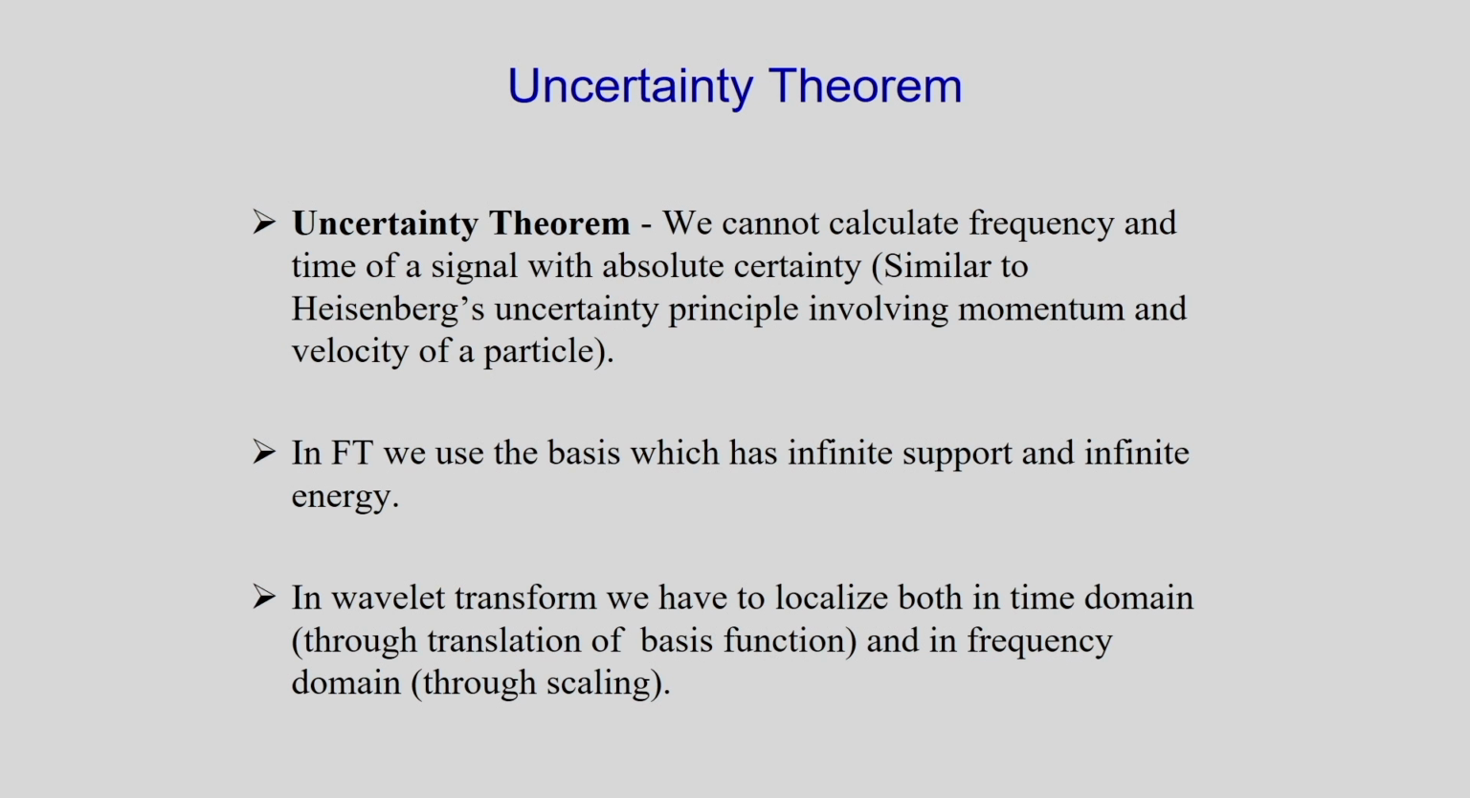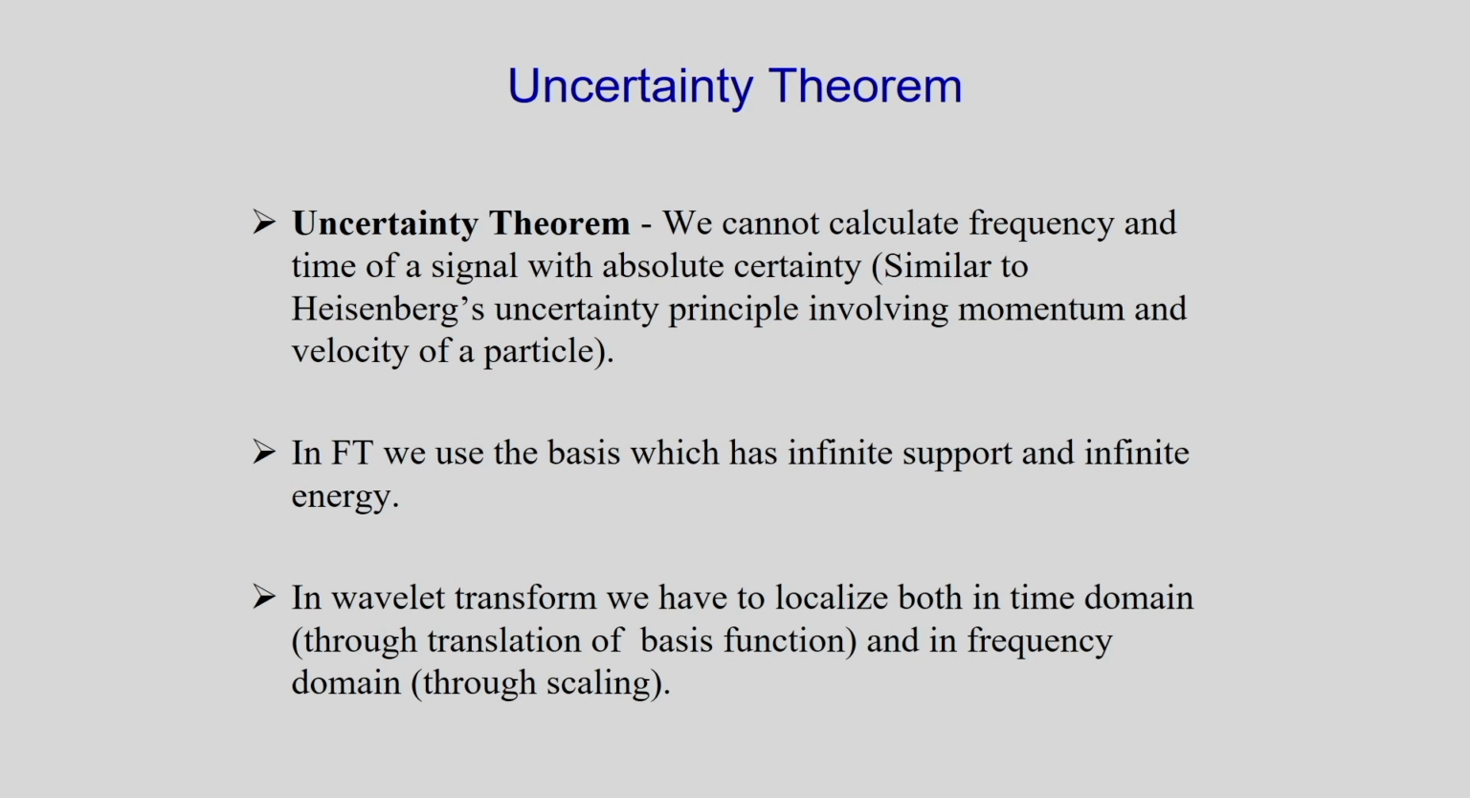Based on this concept, I can show the uncertainty theorem. The uncertainty theorem is: we cannot calculate the frequency and the time information of a signal with absolute certainty. This is similar to the Heisenberg uncertainty principle involving momentum and velocity of a particle. In Fourier transform, we use a basis which has infinite support and infinite energy. In wavelet transformation, we have to localize both in the time domain and in the frequency domain. That means in the time domain we can do translation of the basis function, and in the frequency domain we can do scaling.